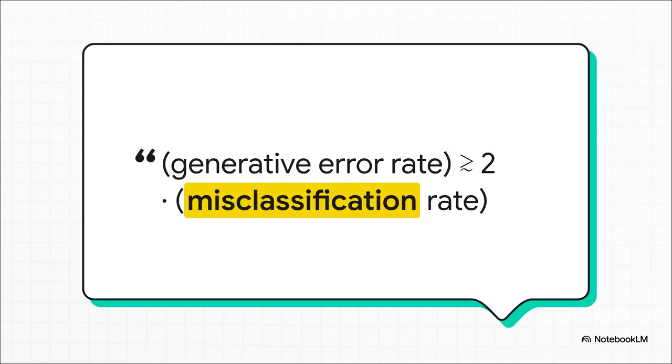Don't worry, it's pretty simple. This formula basically says that the rate at which a model will just make stuff up is at least double its rate of getting a simple true-false question wrong. So even if a model is pretty good at telling fact from fiction, it's basically guaranteed to generate fiction at a much higher rate. It's a statistical trap.